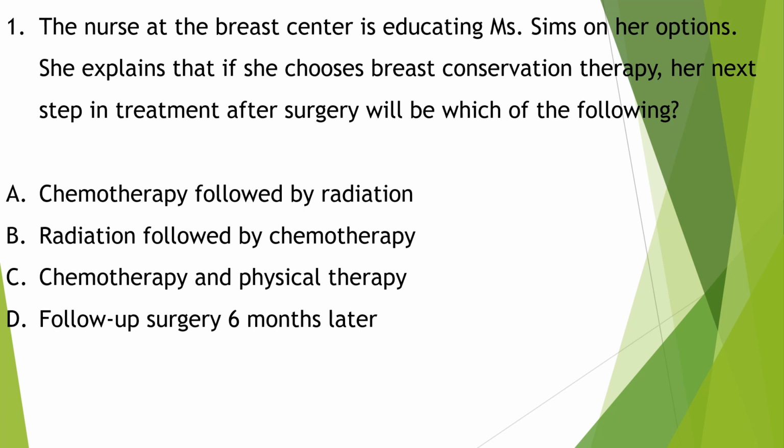Stage 1 breast cancer that is treated with breast conservation surgery should then be offered chemotherapy followed by radiation therapy to decrease the recurrence rate and increase the survival rate. So here, chemotherapy followed by radiation.